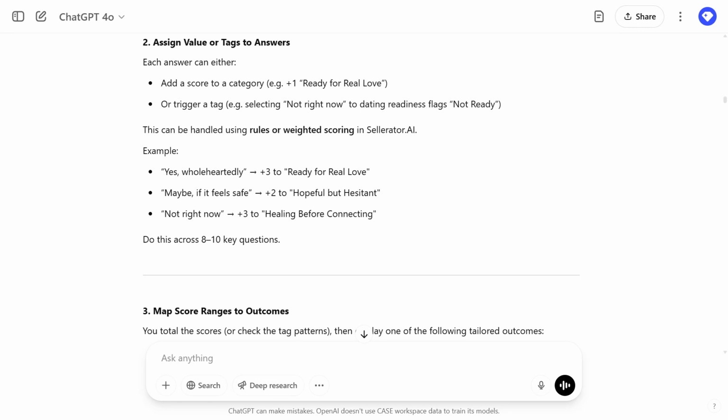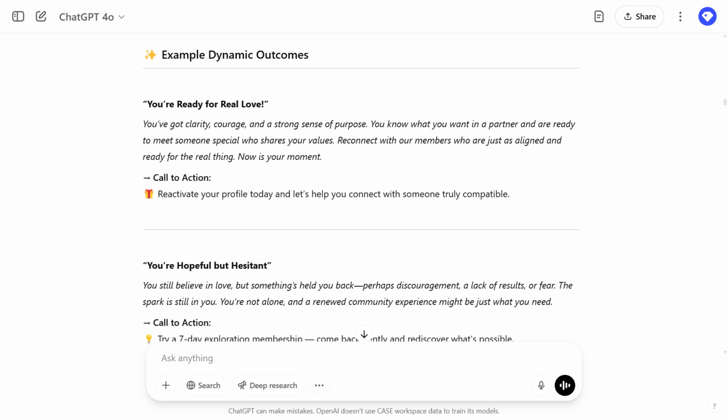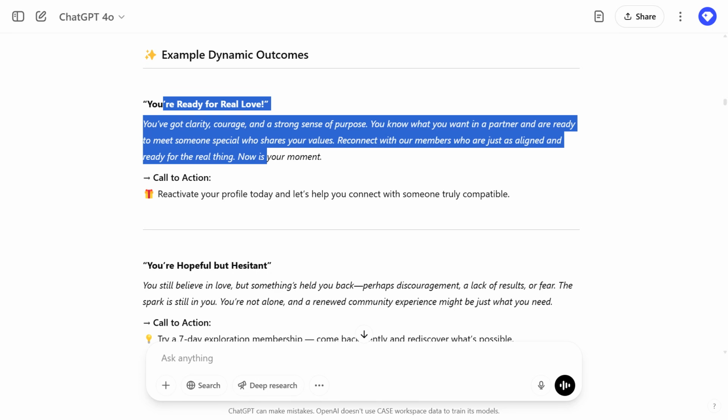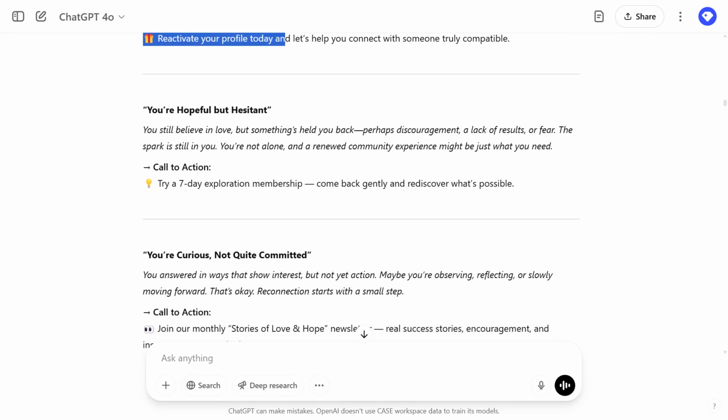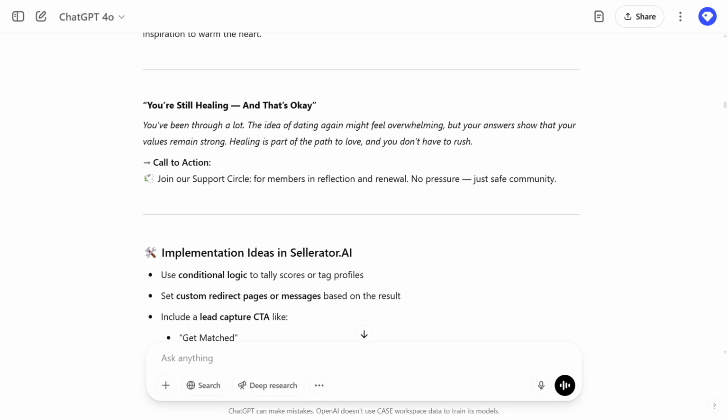It can also suggest some sort of number value tags for the questions. And then this is the output that could be coming from the survey. One could say, great, you're ready for real love, and it explains it, with a call to action. And you're hopeful but hesitant, answer, call to action. So it can do that for a bunch of different categories.